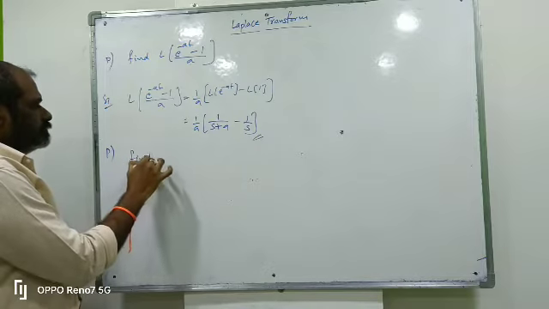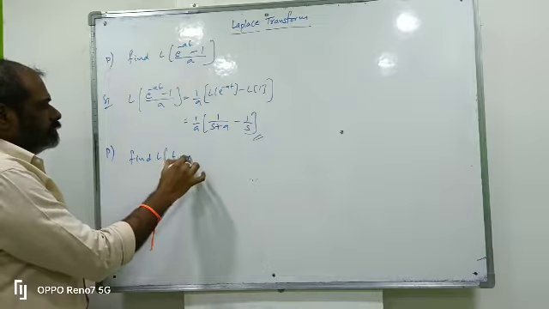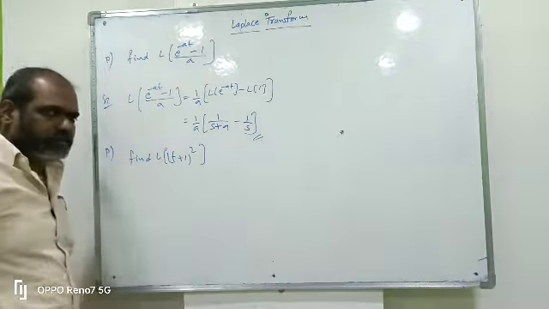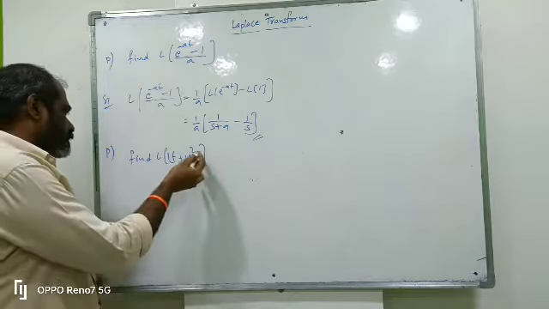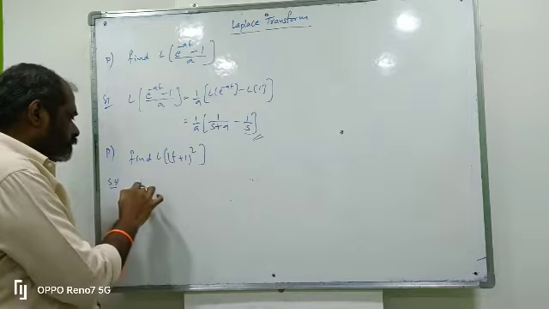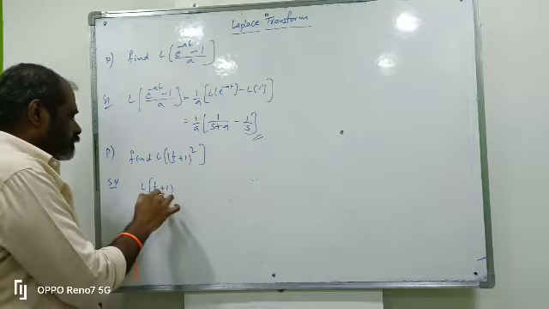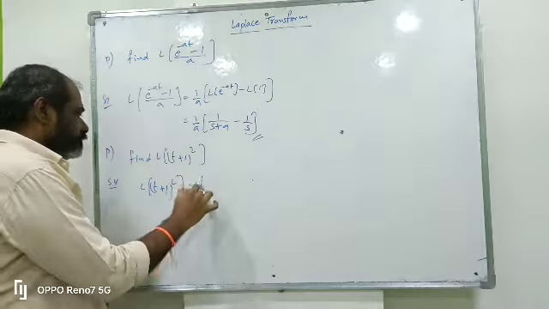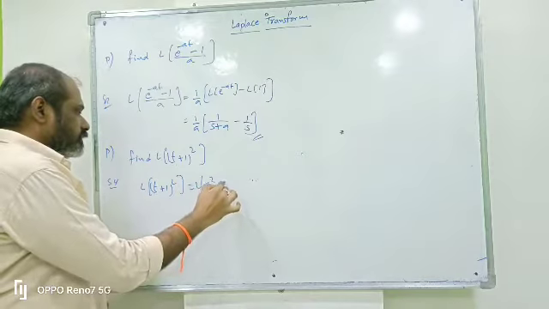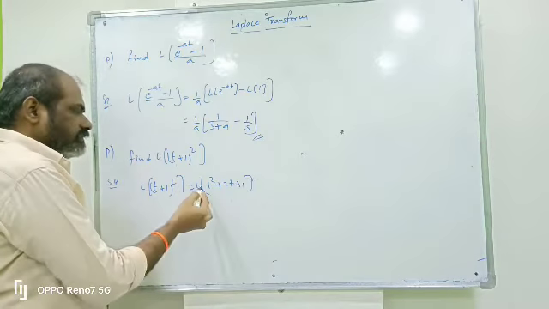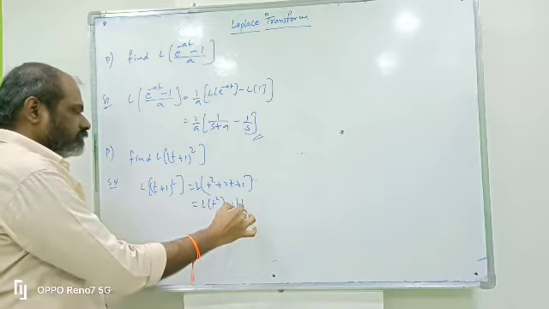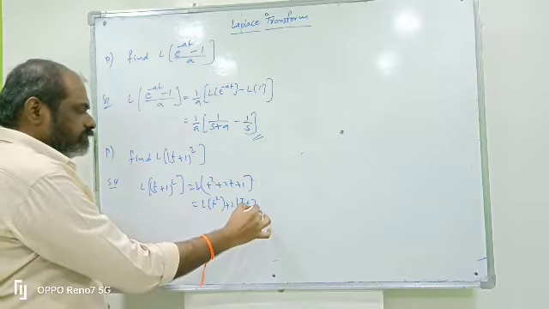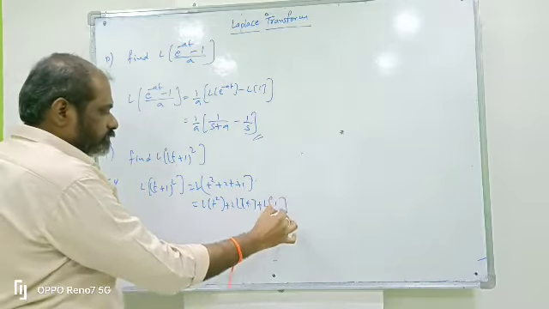Find the Laplace transform of t plus 1 whole square. First expand a plus b whole square: a square plus 2ab plus b square. So t plus 1 whole square becomes t square plus 2t plus 1. Applying L on each term: L of t square, 2 is a constant, L of t, plus L of 1.